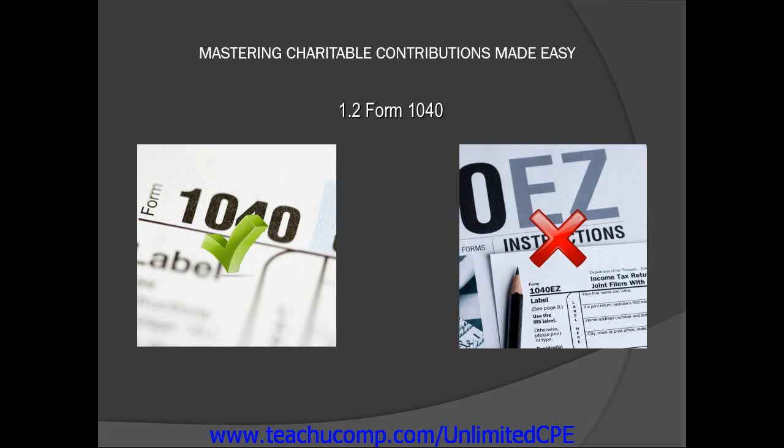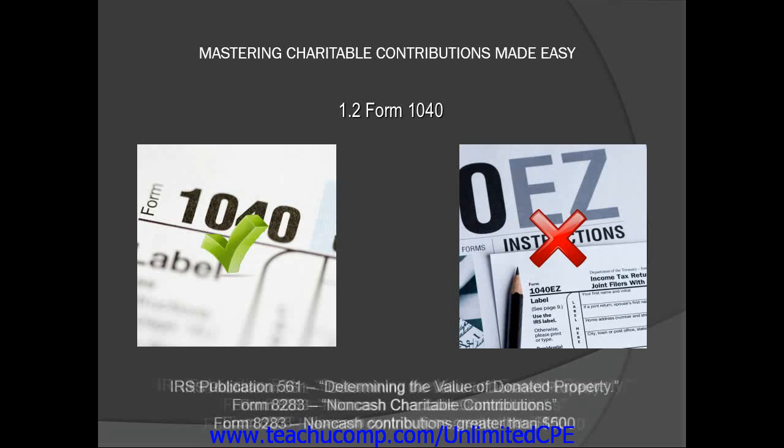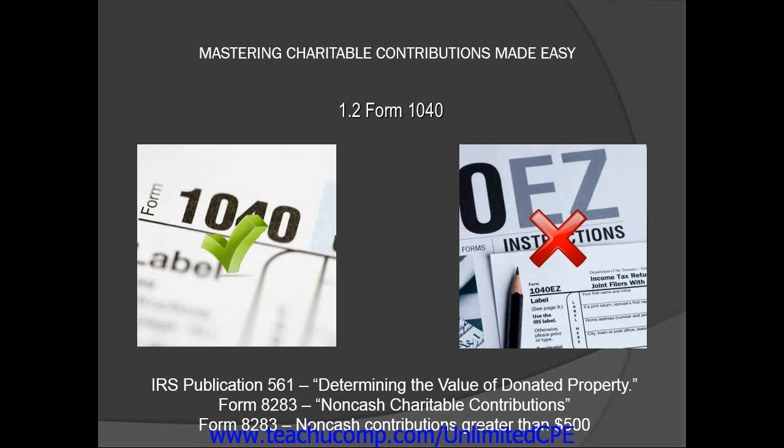In addition to Form 1040, IRS Publication 561, Determining the Value of Donated Property, and Form 8283, Non-Cash Charitable Contributions, are helpful in calculating charitable contributions. Form 8283 must be used if the deduction for a non-cash contribution is more than $500.